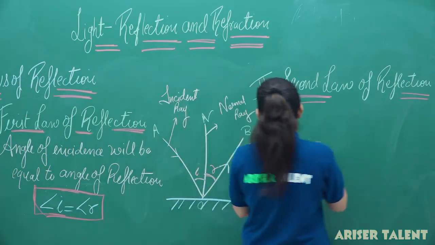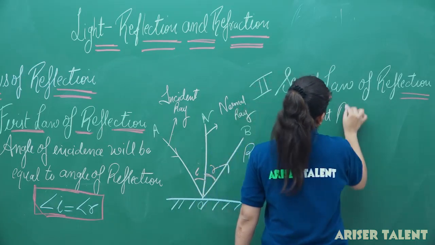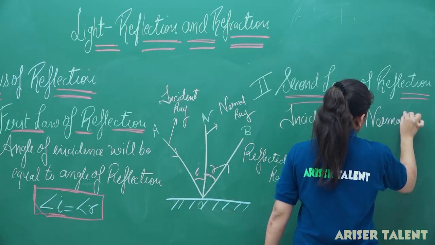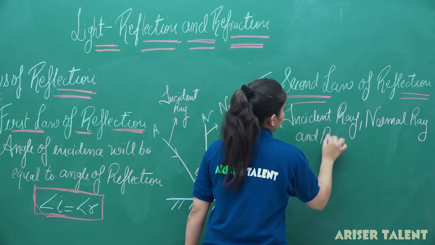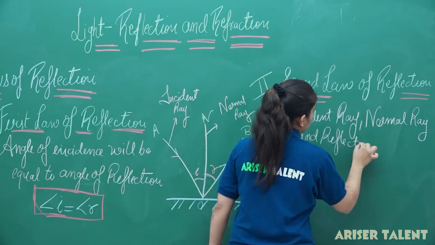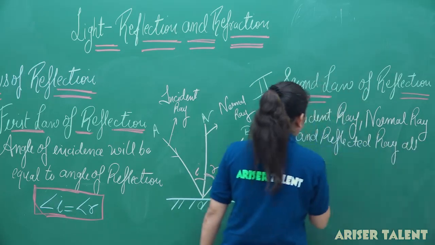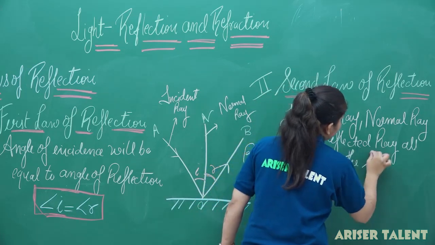So the second law states that the incident ray, normal ray and reflected ray all lie in the same plane.